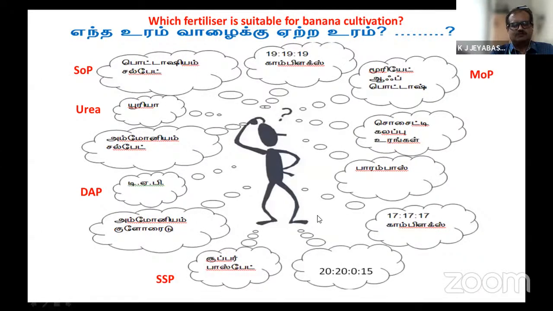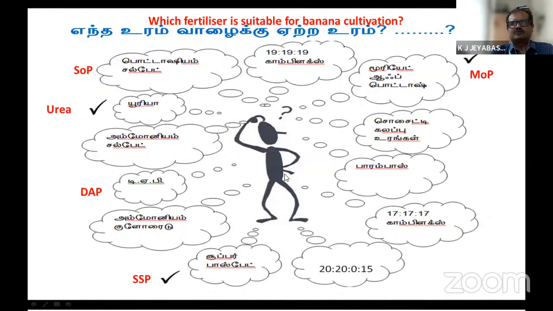In that case, what we suggest is only the tick-marked ones given here: urea, superphosphate, and muriate of potash. These three fertilizers work wonders in banana cultivation. They are straight fertilizers, and the government provides them to farmers at a subsidized rate.